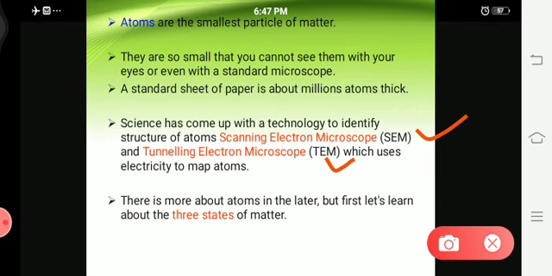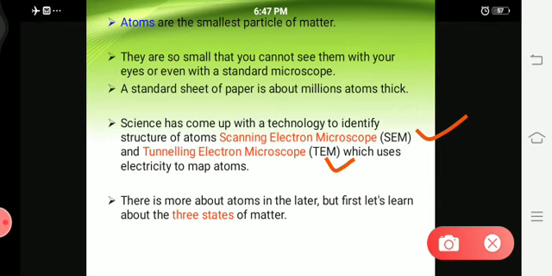What is meant by microscope? A microscope is an instrument. You can see even very tiny, very minute particles with the help of a microscope. That is the main use of a microscope. And these two microscopes use electricity, that is, current, to find the atom structures.